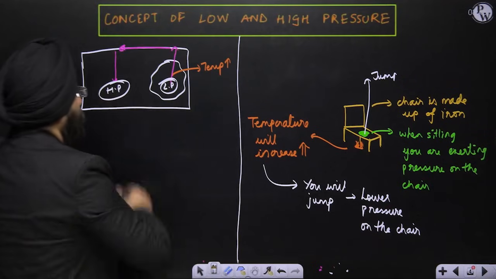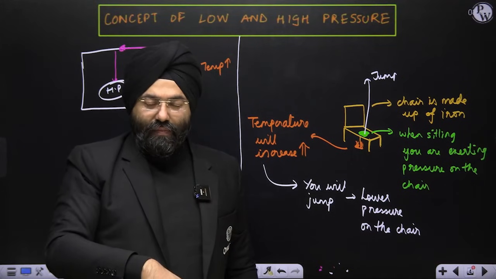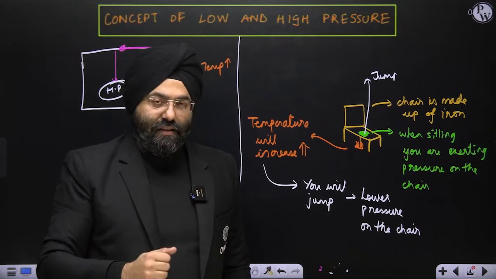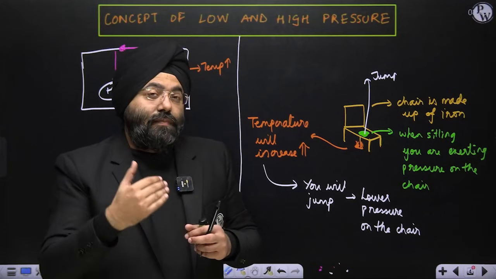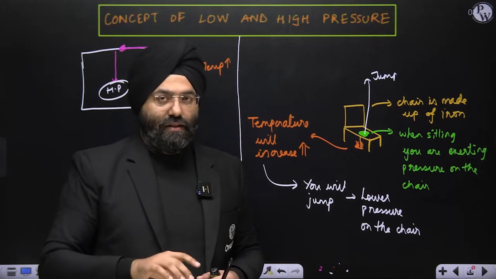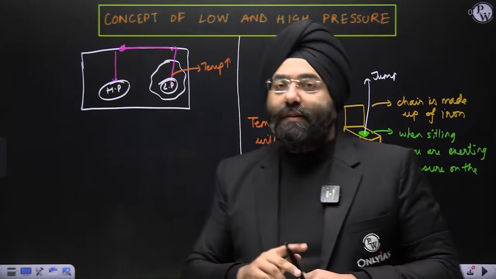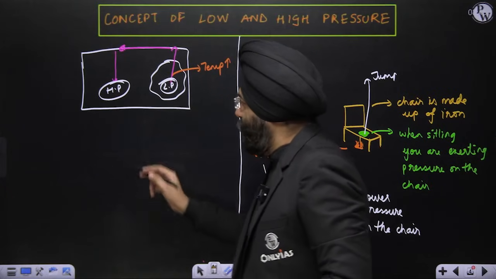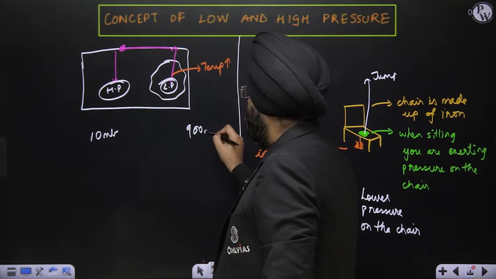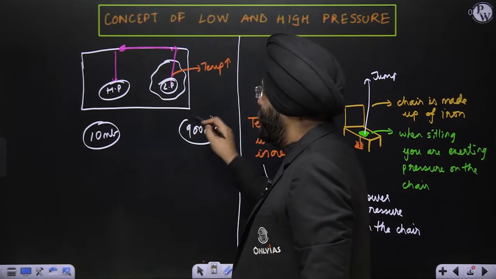So whenever there is sinking of air, it will lead to high pressure situations. Clear? Whenever there is a relative increase in temperature and the air is rising, it will lead to low pressure. Now, high pressure and low pressure both are relative. Please understand this: if I say 10 millibar pressure and I say 900 millibar, obviously this is low pressure, this is high pressure, no problem.